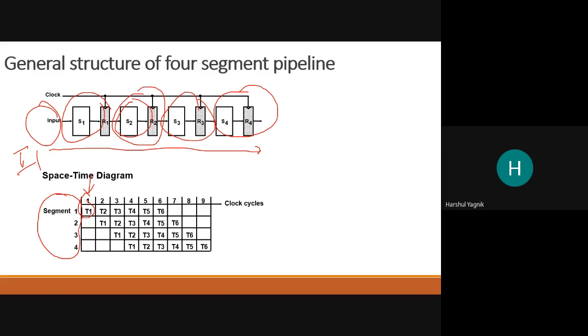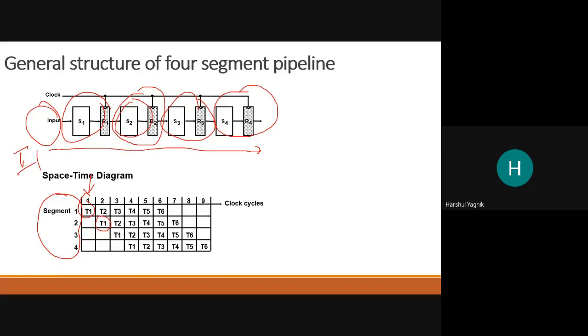Then the result of segment 1 will be in R1, and S2 will operate on that task. So that is our task 1 propagated to segment 2.